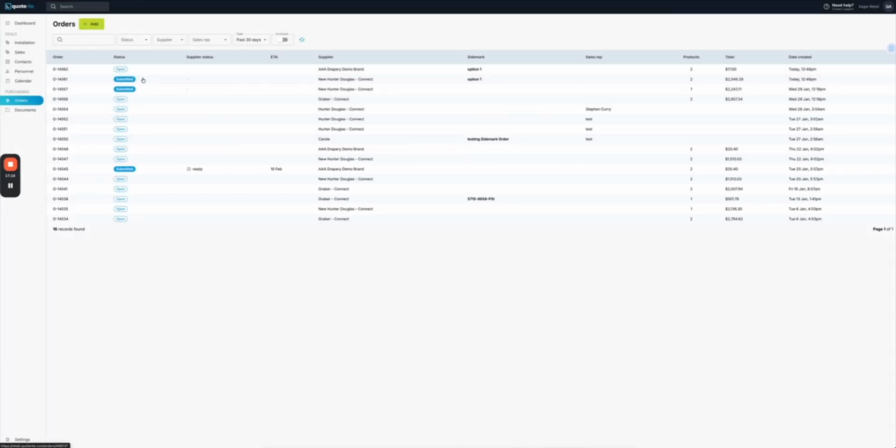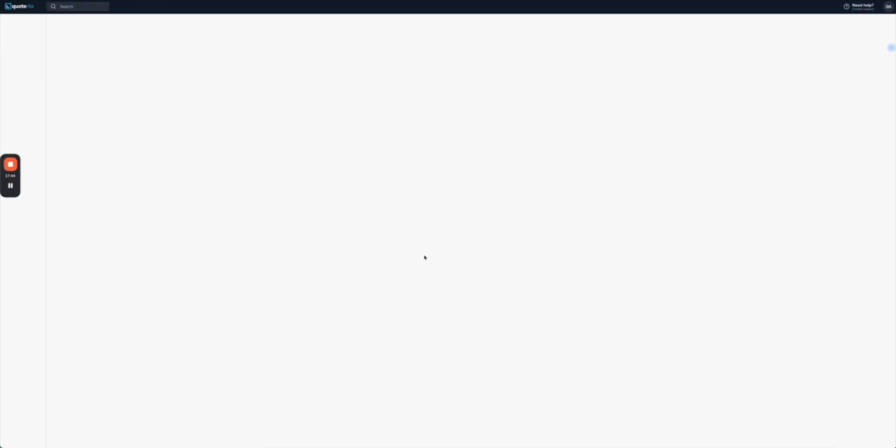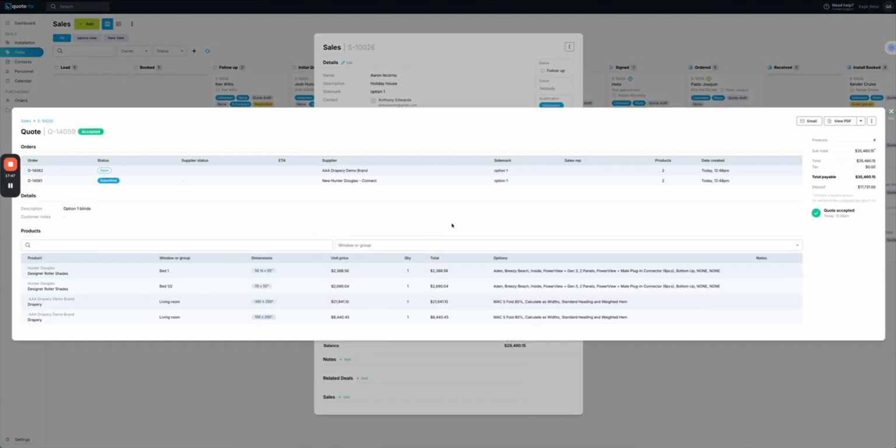So really what's happening is, as orders are coming in, this is where they're coming for perhaps your order submission team to process those orders and check them. We can go through and filter by statuses, by suppliers, potentially by reps or ETA days, and we can click on columns to sort them too. But what's great is that we can lock this orders form perhaps from your sales reps. But anything that we do here, see how we've clicked that as submitted? Let's just go back and refresh this. So they can come in here and see that that is submitted. And once I do have a status and ETA, they'll be able to keep track of their orders too, but not actually have the ability to change it or order those products. So it keeps them in the loop really well.